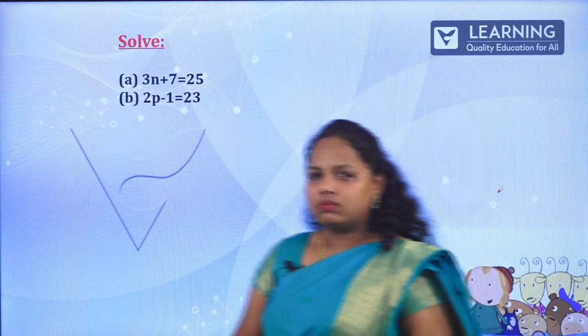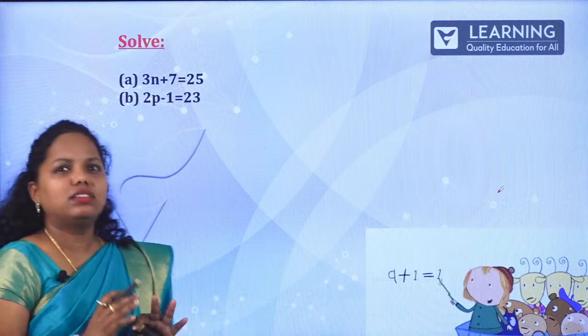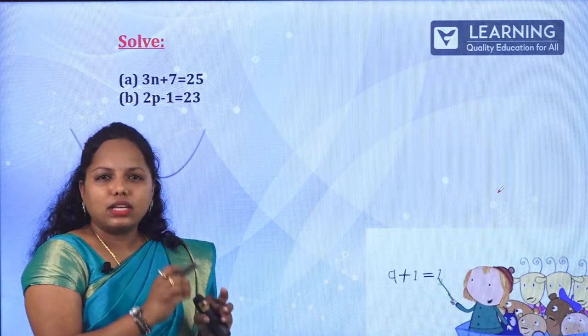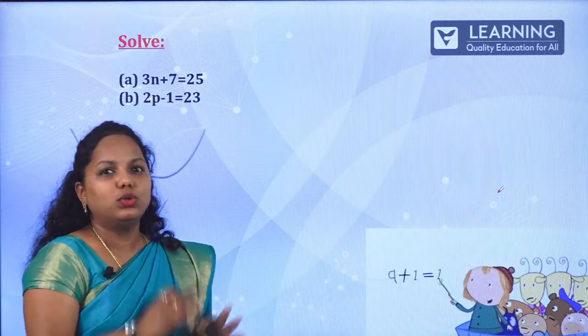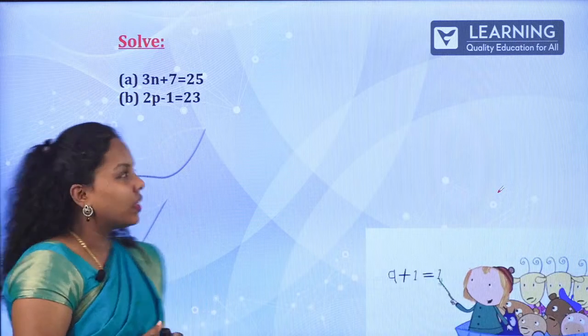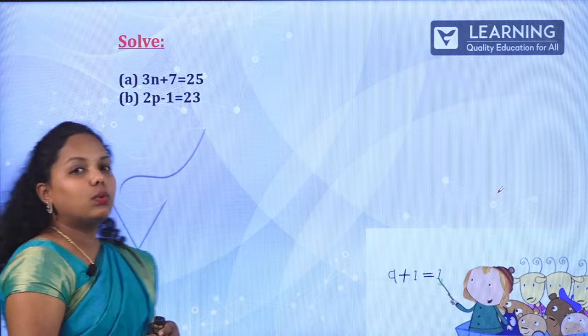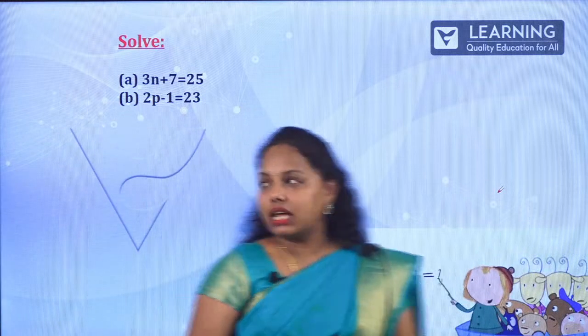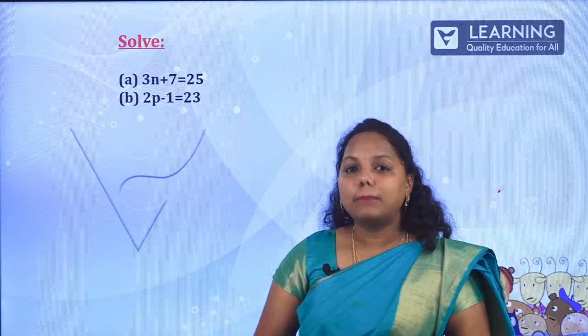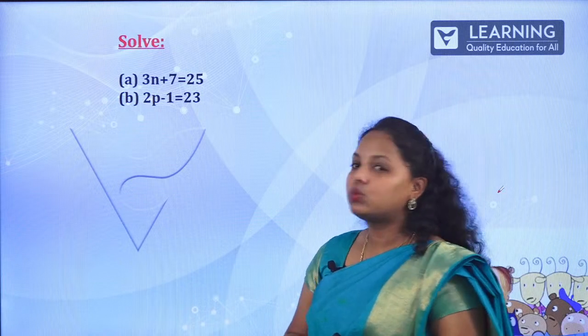Now, the next one. It is somewhat easy, but there is no x or y value given to substitute. You have to find the value. Now, the first one, 3n plus 7 is equal to 25. And the second one, 2p minus 1 is equal to 23.